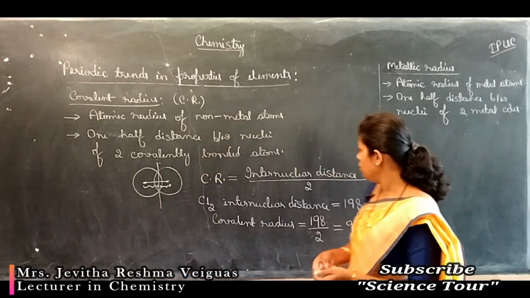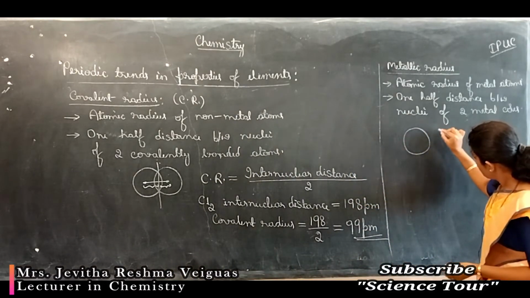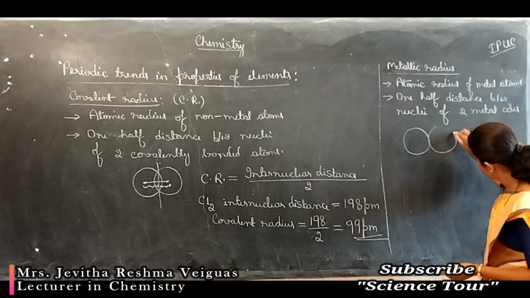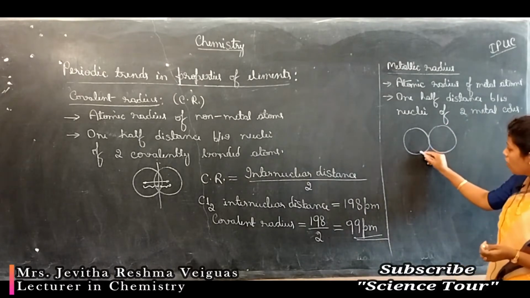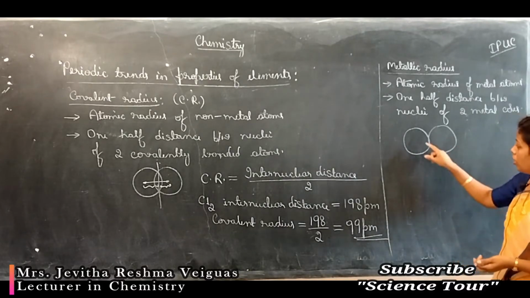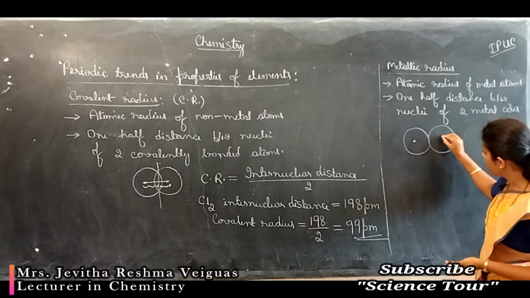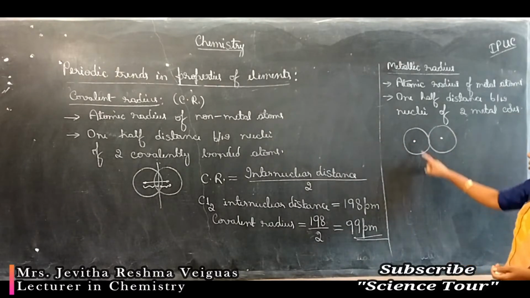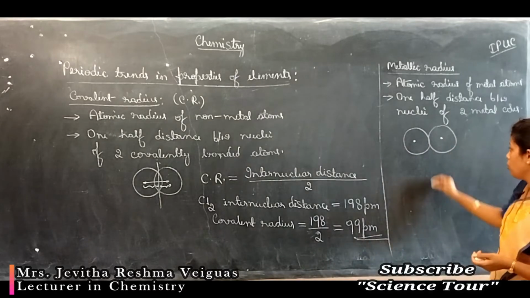If I consider this is one metal atom and this is another metal atom, these are two metal atoms which are bonded to each other, attracted to each other. For these, I'll draw the nuclei like this: the nucleus of the first metal core and the nucleus of the second metal core.